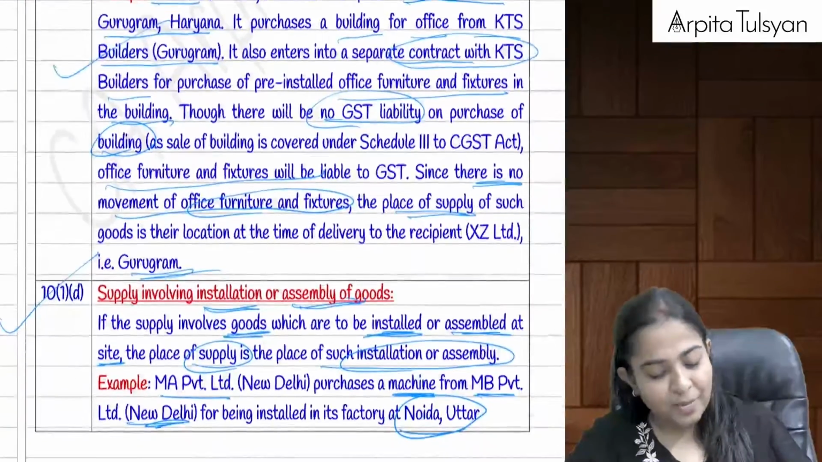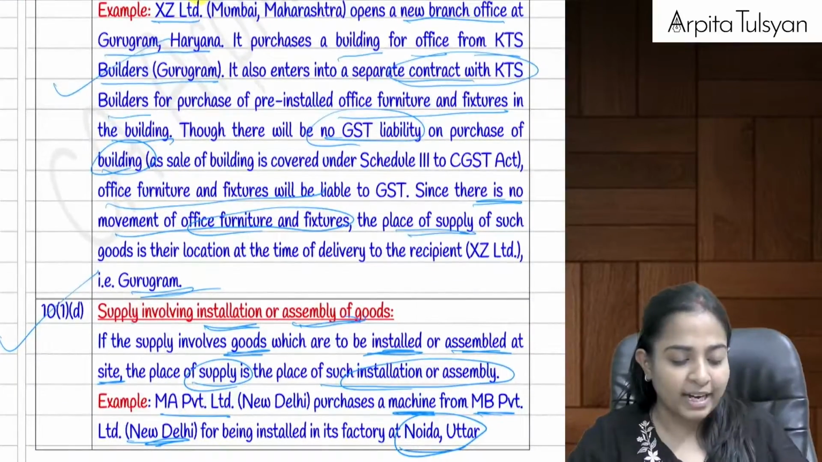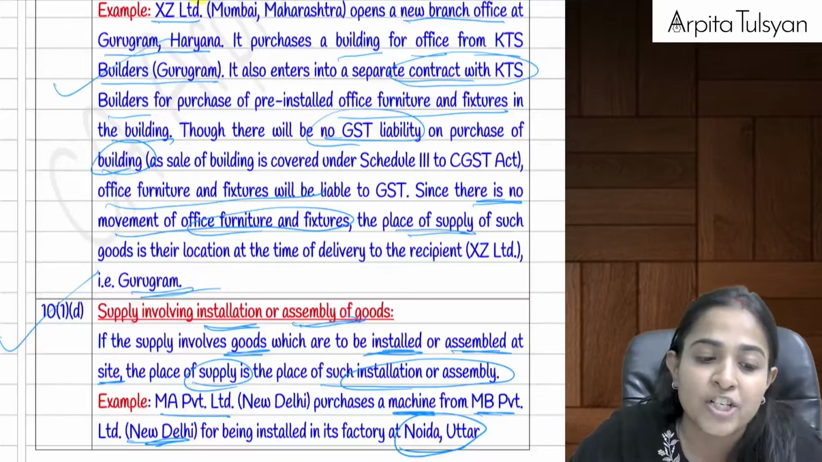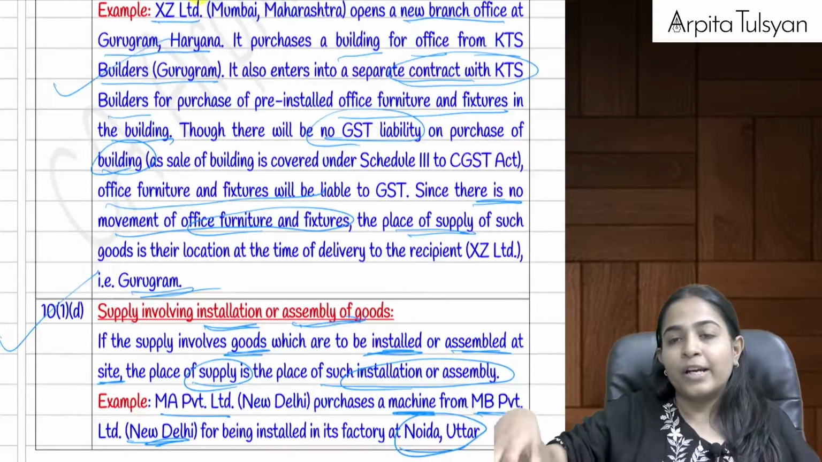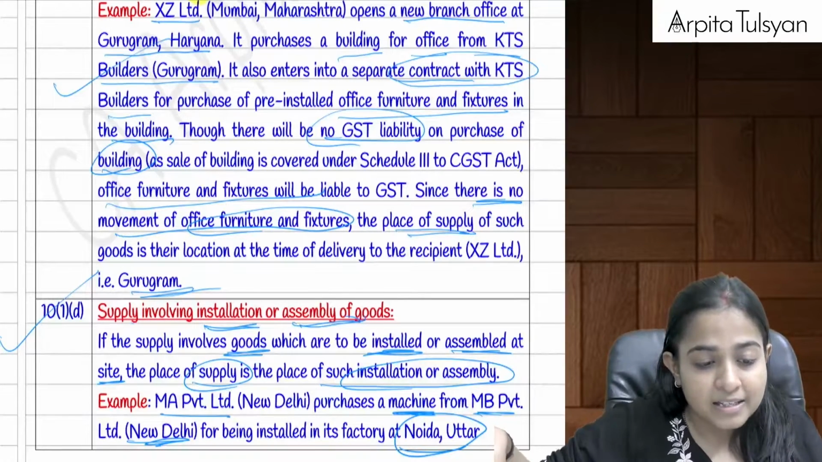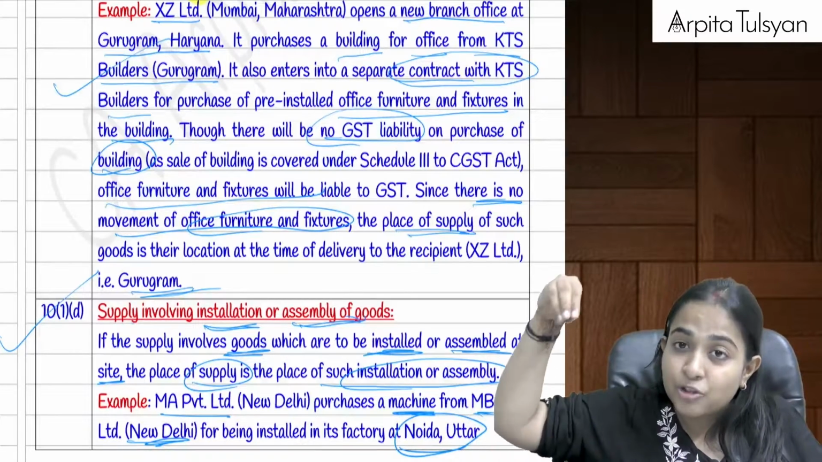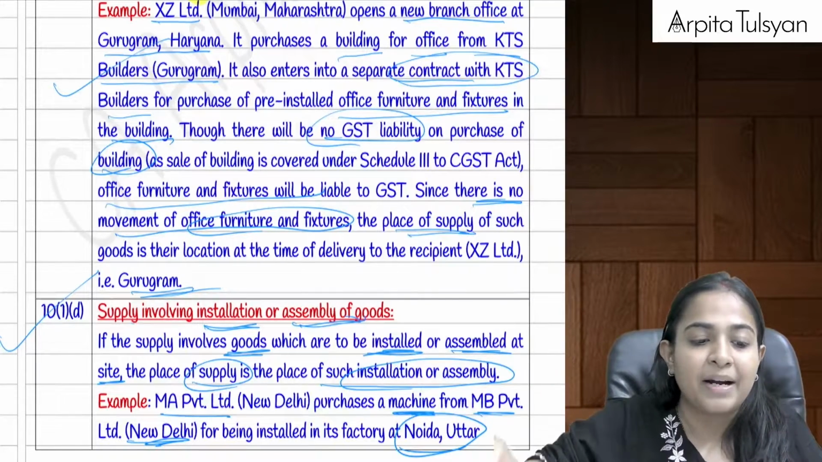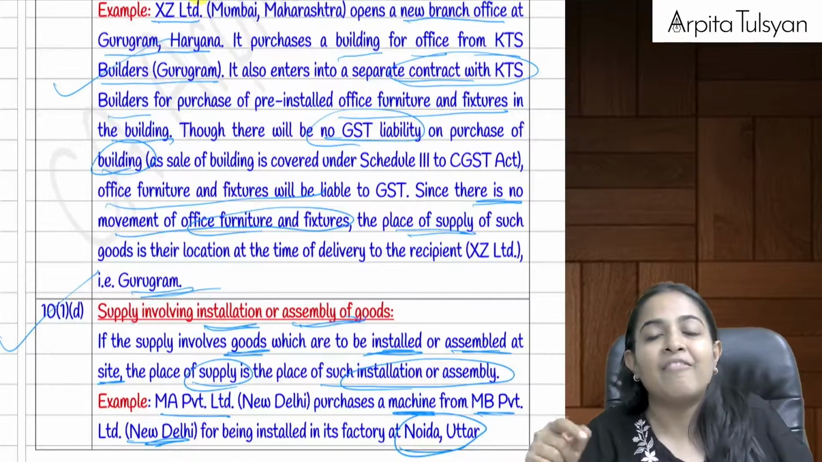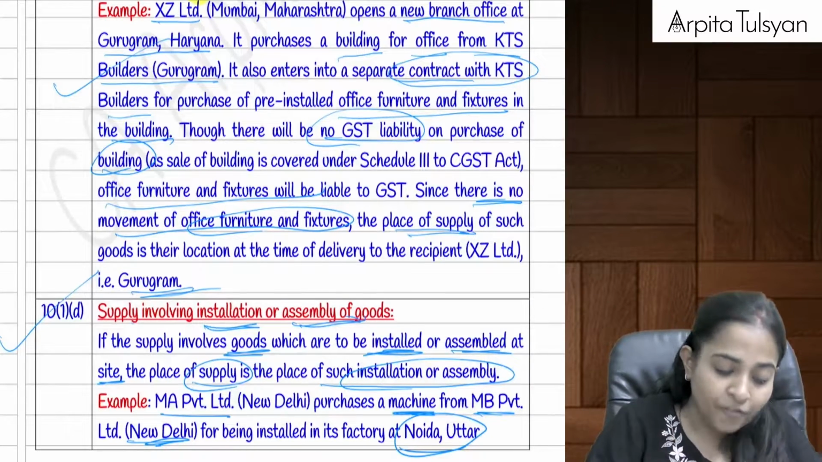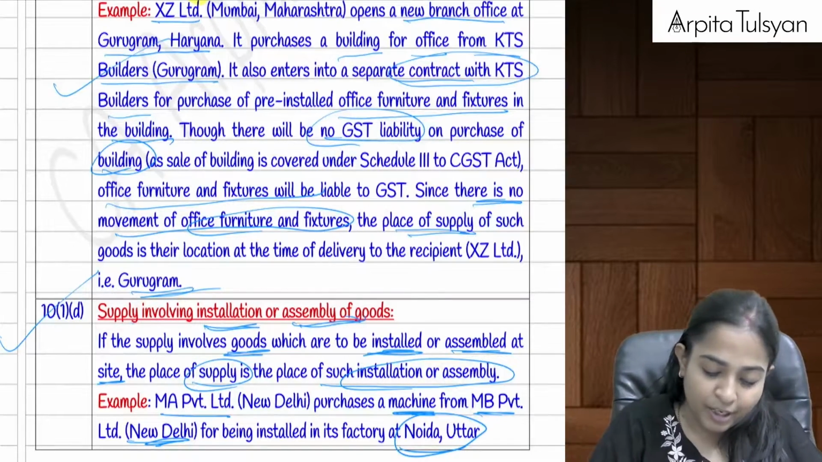Then going on to section number 10.1d. 10.1d talks about supply involving installation or assembly of the goods. Okay, so if I am providing you the supply of goods which needs to be installed or assembled at a particular place, the place of supply will be the place of installation or assembling of the goods at that particular place.